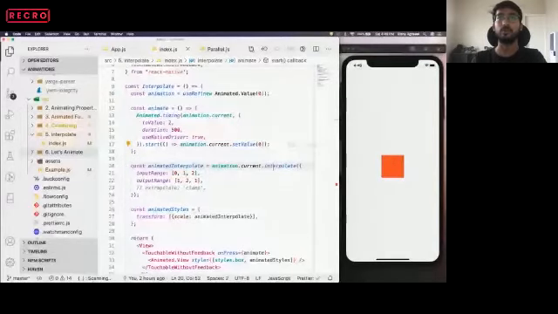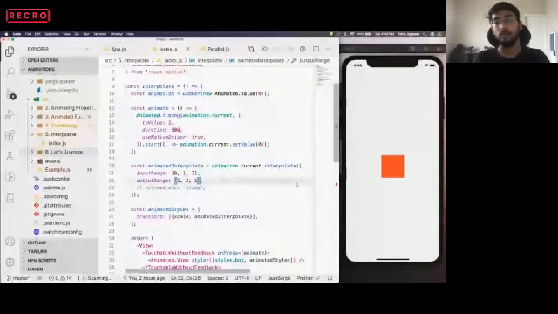So this is because we are animating from 0 to 2. The initial value was 0 and we are animating it to 2, and then we say for output range of 2, we want it to scale value of 1. So this is how we can interpolate. So it maps directly.